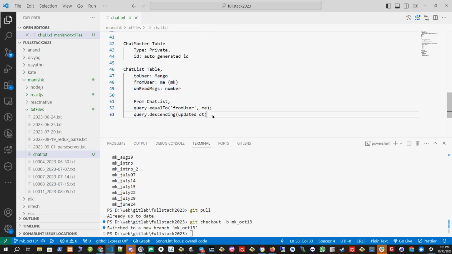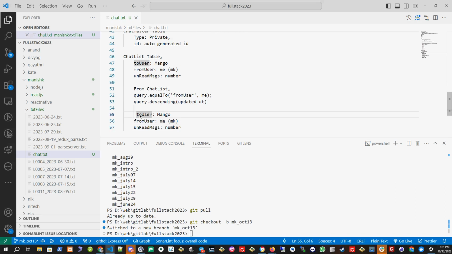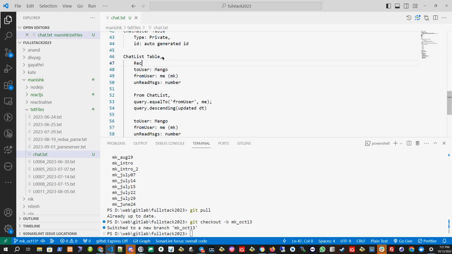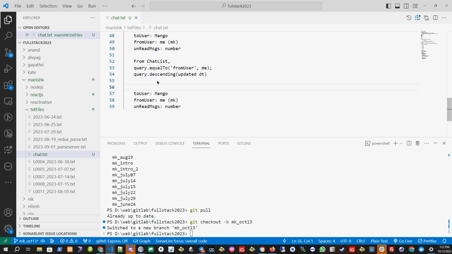I will add one more record. Whenever I start chatting with Mango, I will add one more record. This is the record 1. And I will add another record where I will say to user is me and from user is Mango.